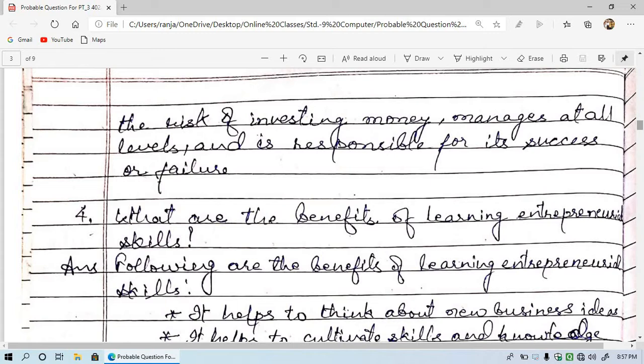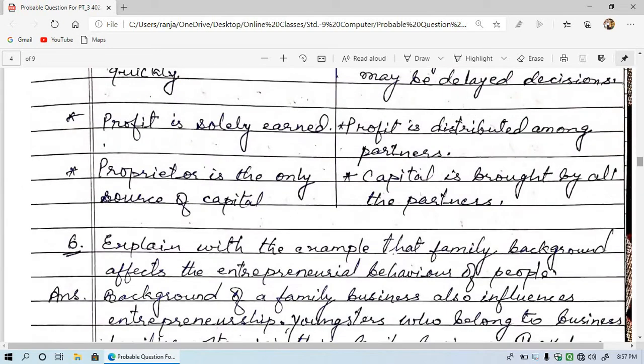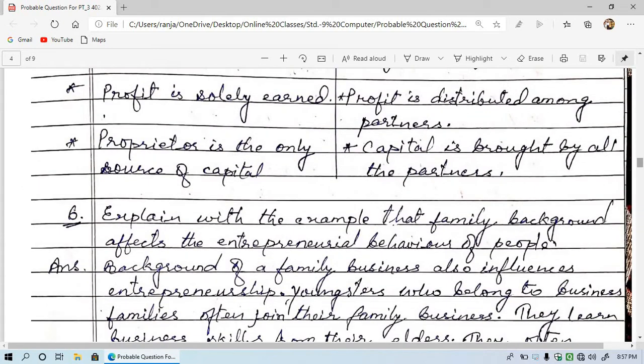This is question number 4. Then question number 5: explain the differences between sole proprietorship and partnership. Then question number 6 is: explain with example that family background affects the entrepreneurial behavior of people.